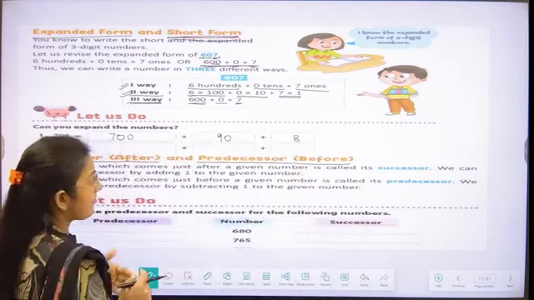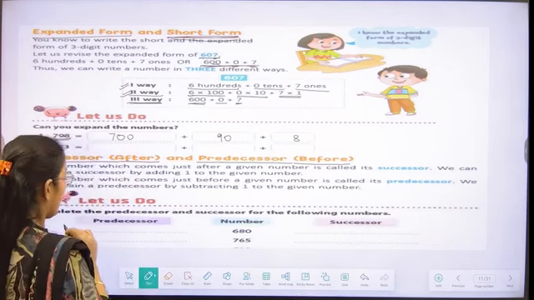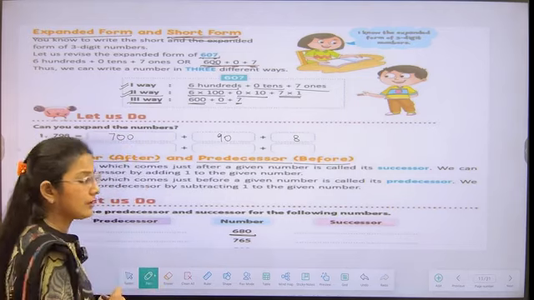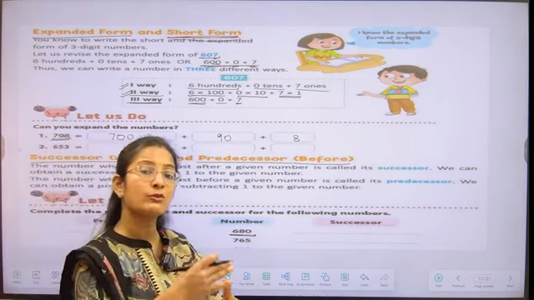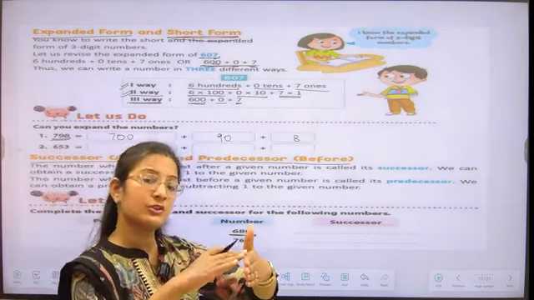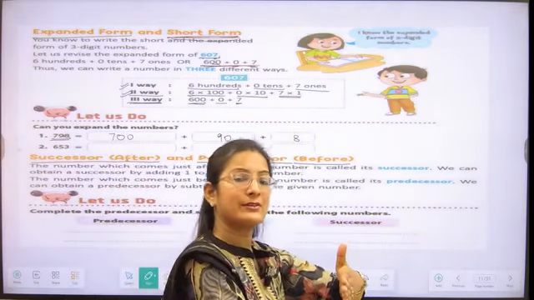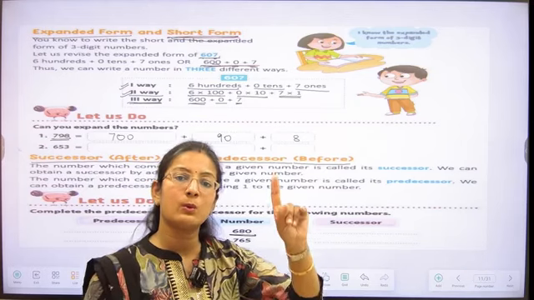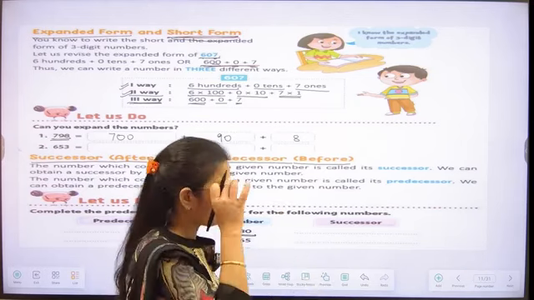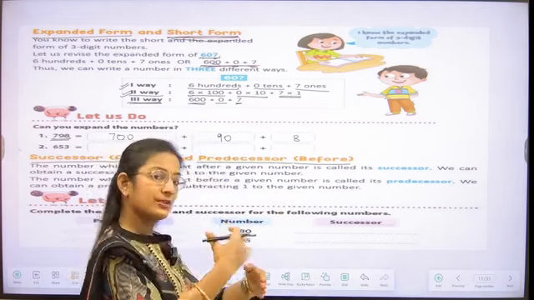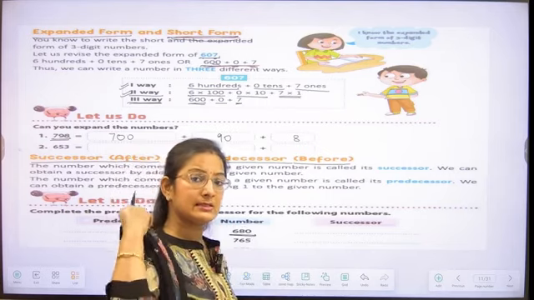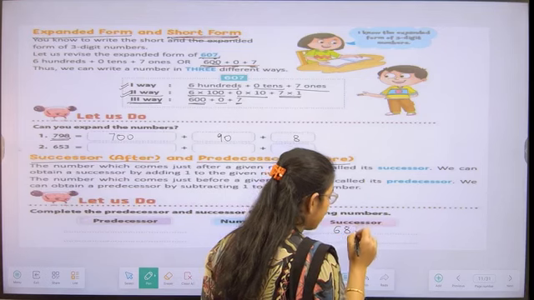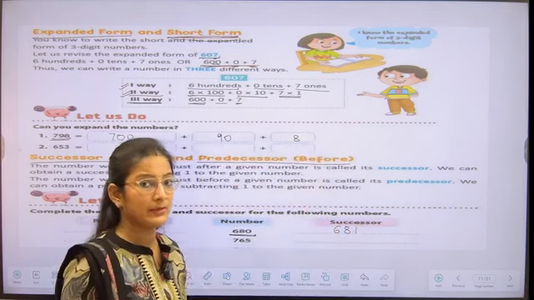So if I'm asking you what is the successor of 680, we have to only write the number which comes just after 680, or we have to only add 1 to that number. So the number which comes just after 680 is, yes, 681. So we have to write 681 for that.